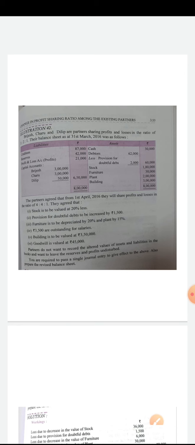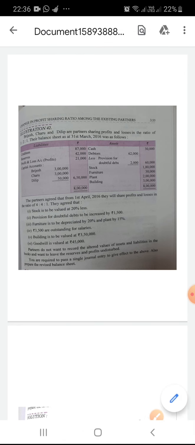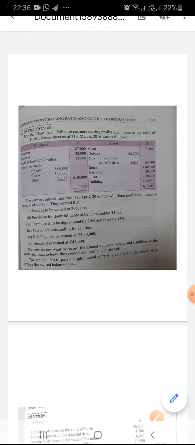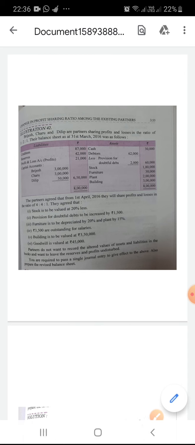Brijesh, Charu and Dileep are partners sharing profits in the ratio 3:2:1. Their balance sheet is as follows on 31st March 2016. The liability side is as follows. Creditors worth rupees 87,000. Reserves worth rupees 42,000. Profit and loss account profits 21,000. Capitals of Brijesh, Charu and Dileep are 3 lakh, 3 lakh and 50,000 respectively.